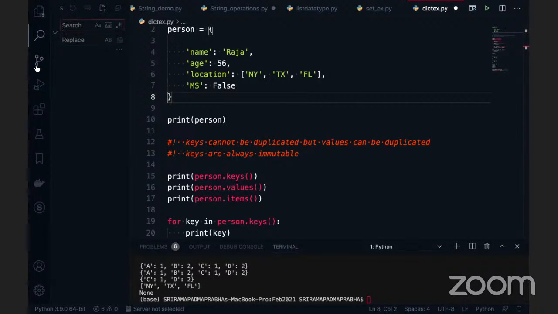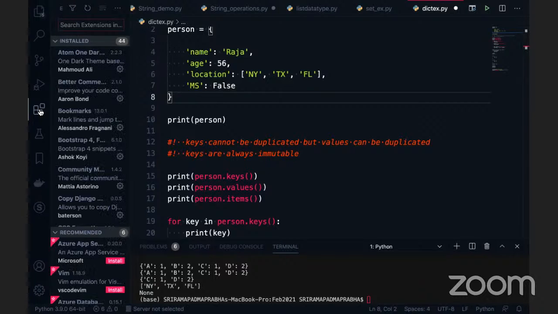Extensions. Yes, extensions in PyCharm. How do we get extensions if we want to import? Because I don't see it there. Okay, I will open and show you that whenever the session starts at 2:30. Meanwhile, I will open it.